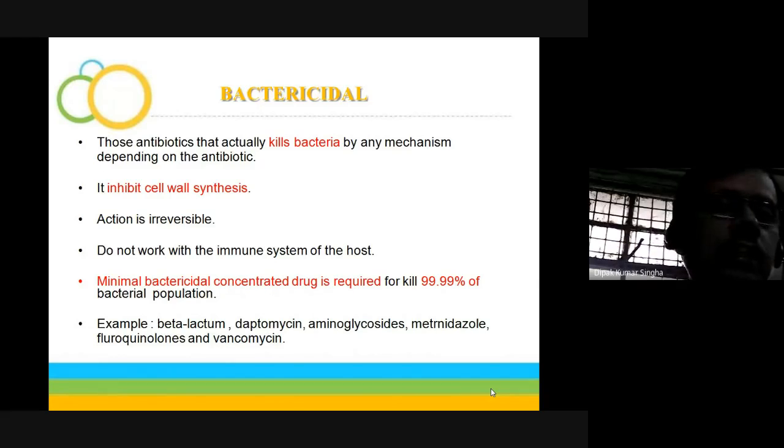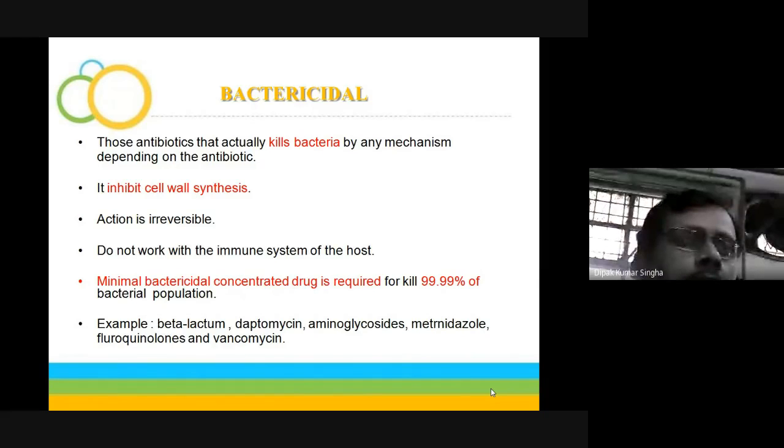99.99% of the bacterial population. It is the minimum effective concentration. Suppose one drug at 100 mg does not kill the microorganism, at 500 milligram it kills the microorganism, and 600 and 1000 milligram also kill the microorganism. Which concentration do we use? The minimum effective concentration.